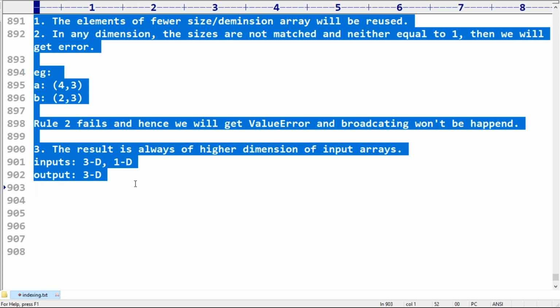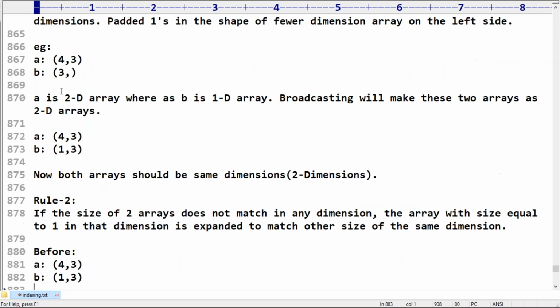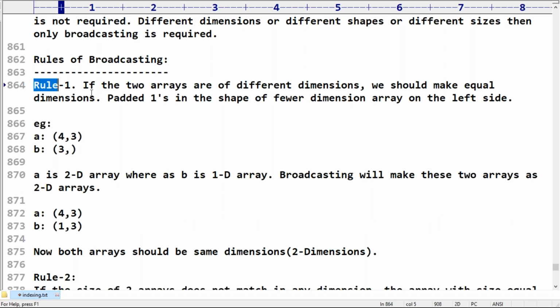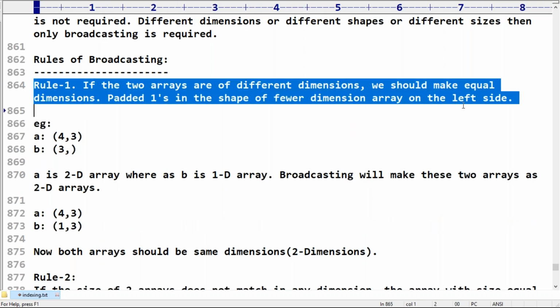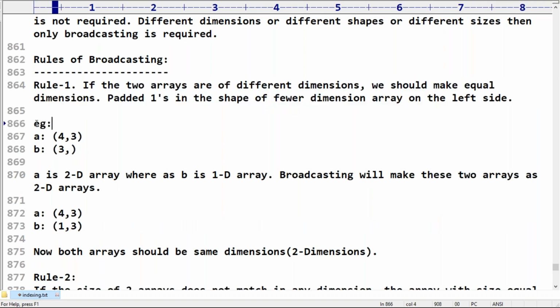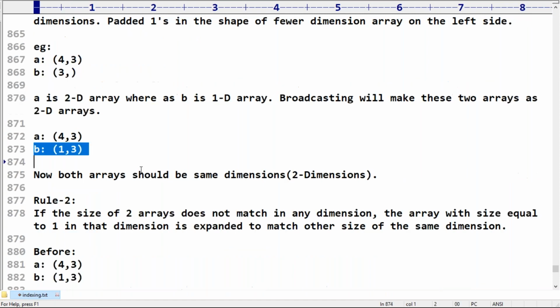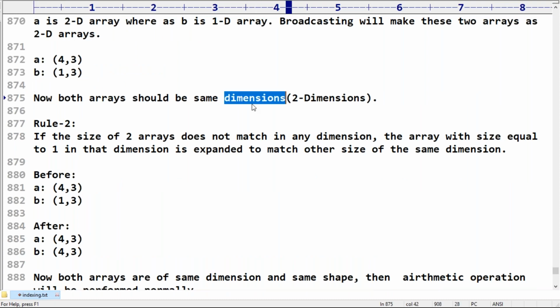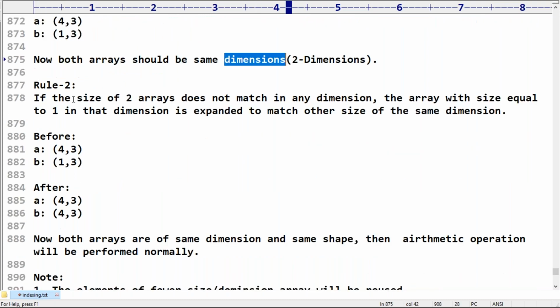Are different dimensions and different sizes there or not? Step one: if two arrays have different dimensions, we should make them equal by padding ones on the left in the shape of the lower-dimension array. It's very easy because adding the one to the left side automatically makes it 2 dimensions. Now both arrays have the same dimensions, in this case 2 dimensions.